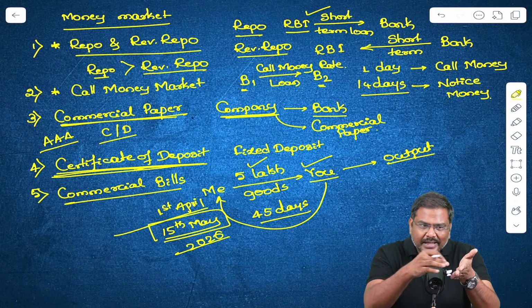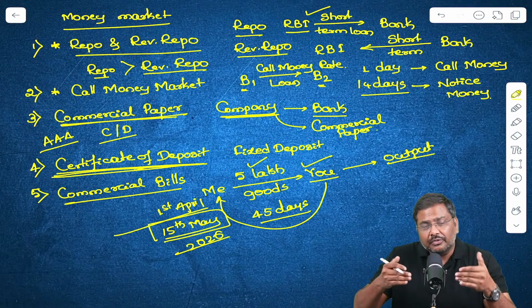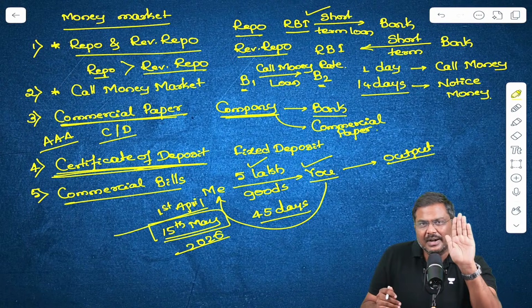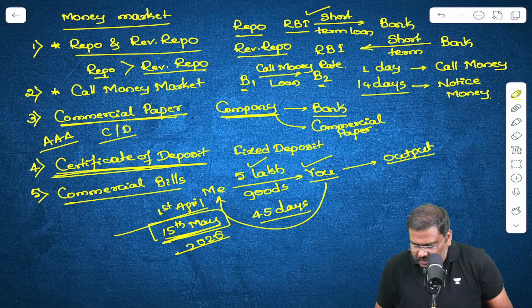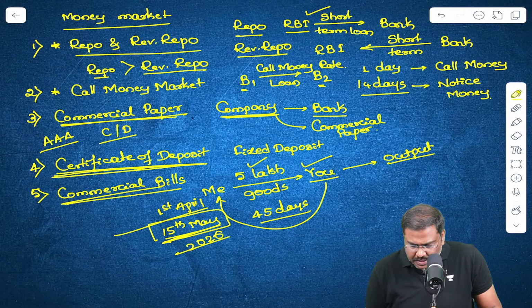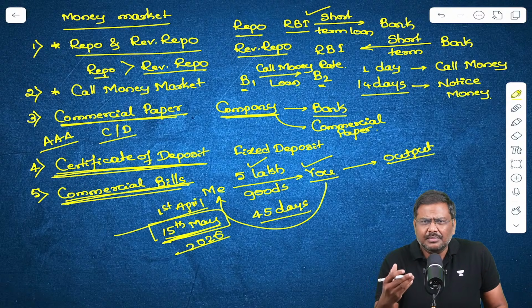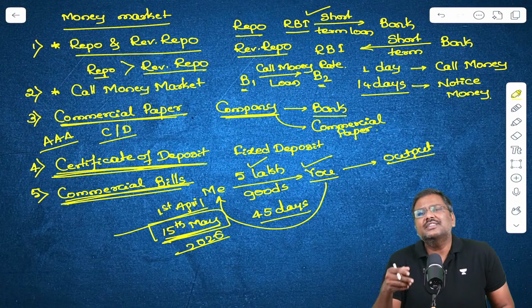I will write a document which says ABC will have to pay 5 lakh rupees to anybody who is holding this particular document on 15th May 2026. This is basically the concept of a commercial bill. Everybody is okay? Sometimes it is also referred to as a bill of payments, bills of exchange, etc.